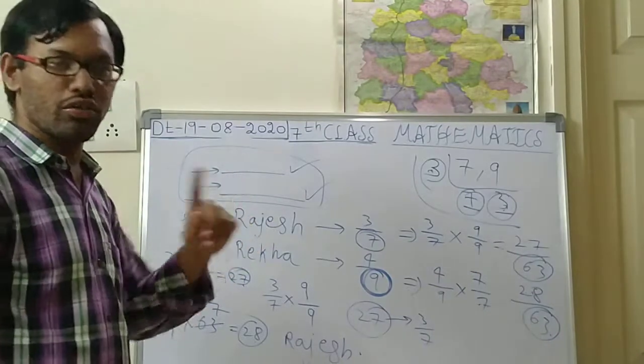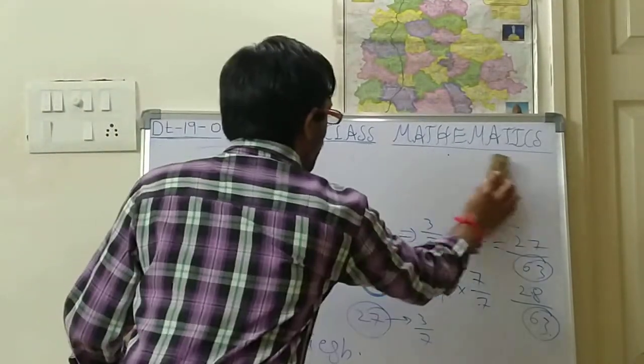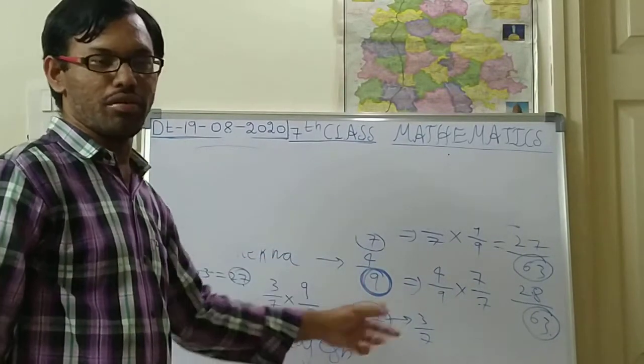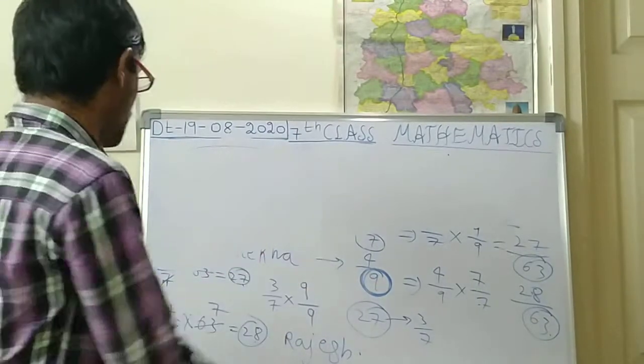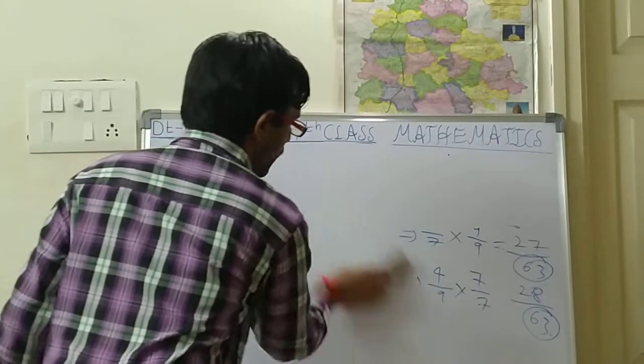So in the exercise part you will be seeing those things. So we shall see the exercise part. Okay, I hope you have understood. You also got the same answer. So Rajesh only has the lesser part. So you can recheck this solution. Next.